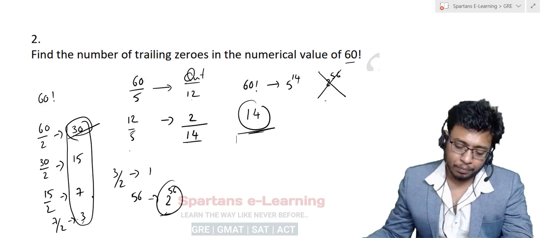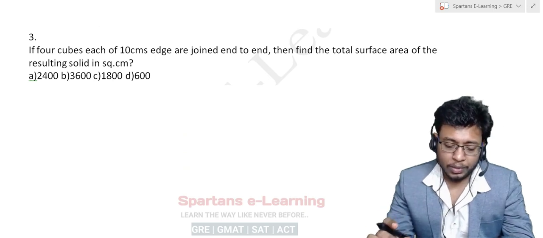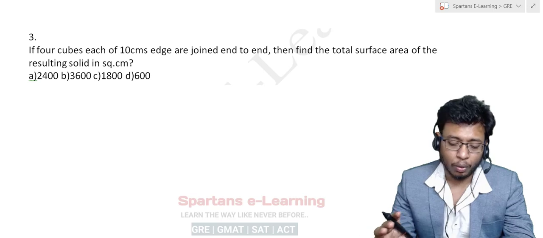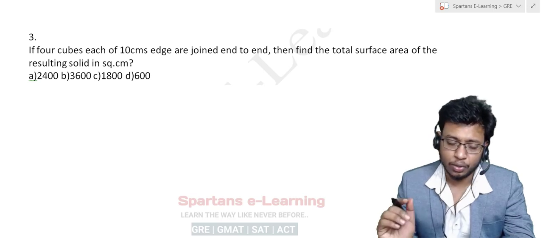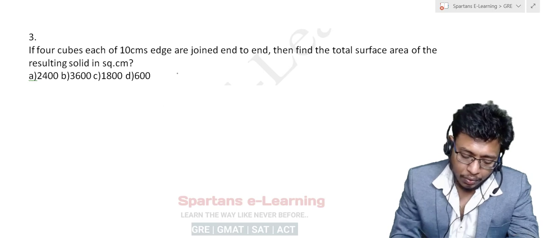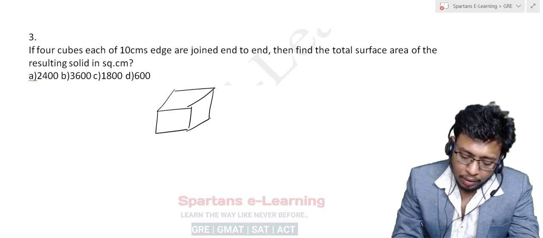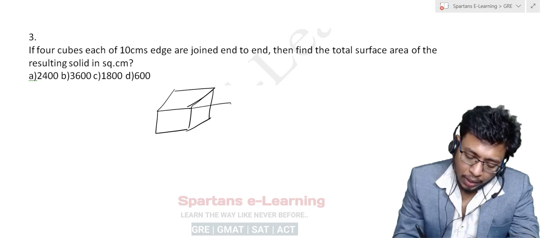That's it. Now let's solve our next question. If 4 cubes each of 10 centimeters edge are joined end to end, then find the total surface area of the resulting solid. So there are some cubes, it seems. Let us draw this way. There are some cubes like this, right? So they are joined end to end like this, right?